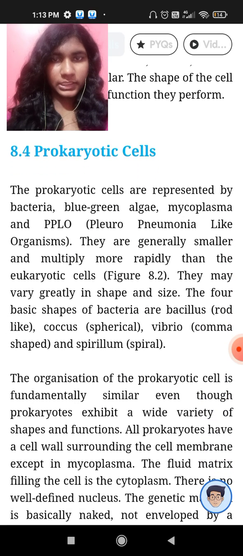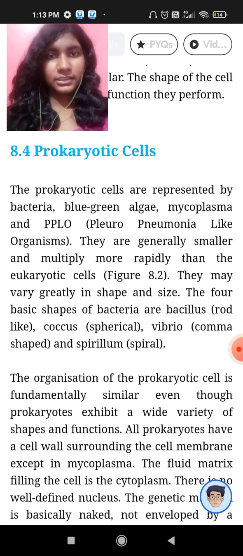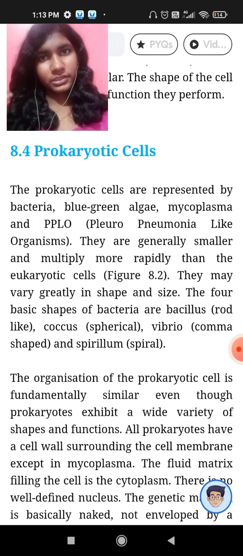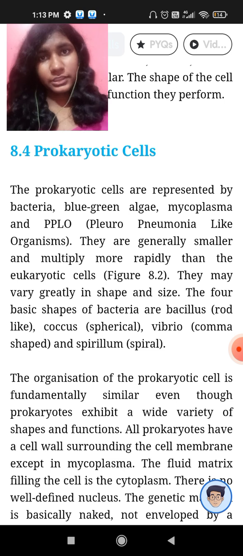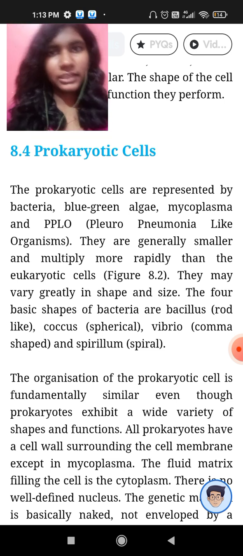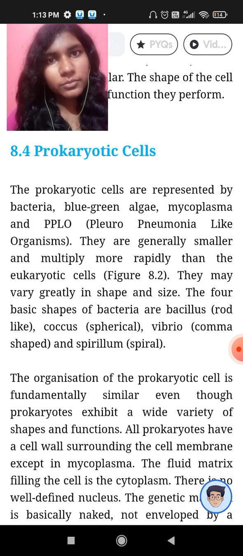As I said, these organisms come under Monera and they have prokaryotic cells. They don't have a well-defined nucleus and therefore they come under Monera.